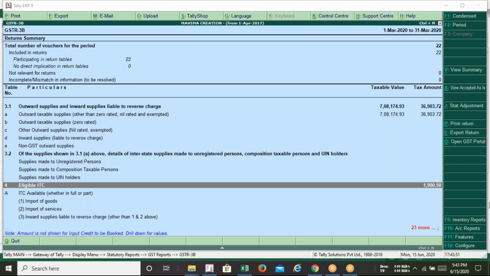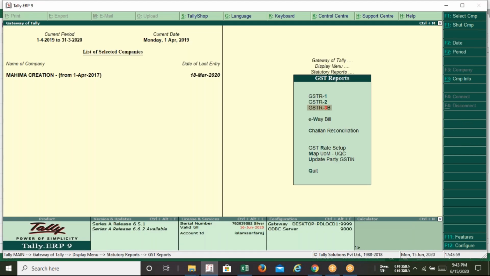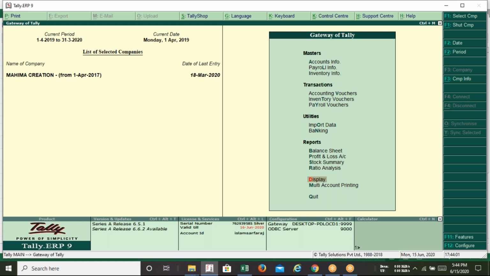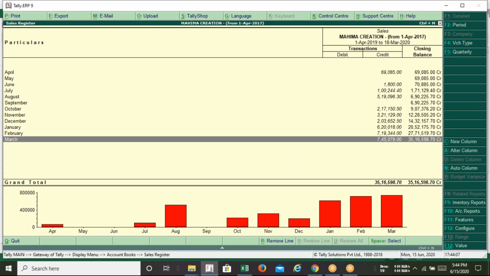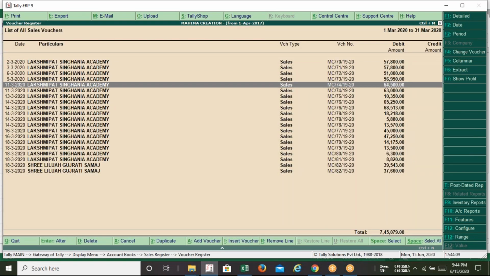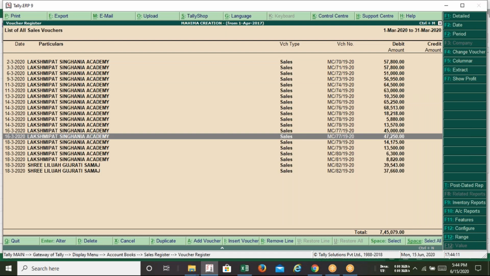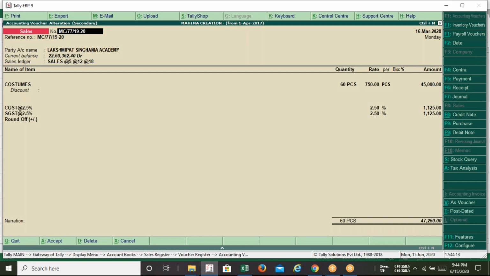In Tally, we record on a monthly basis all our sales and purchase invoices. You need to understand how we record all this information in Tally. If you consider sales, I am going to show you, this is the month of March. These are all the sales entries. I'm opening one entry so you can see that in this manner, Tally records all the sales entries.